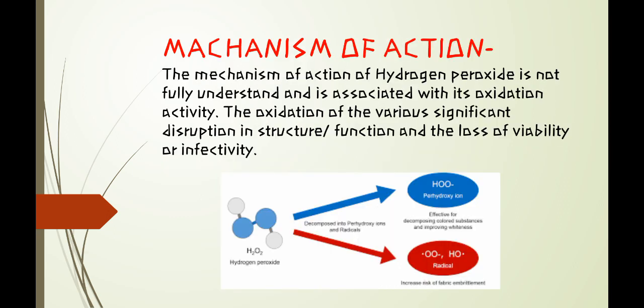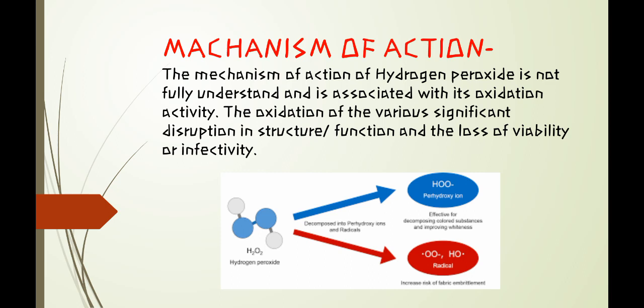Then we will see the mechanism of action. The mechanism of action of hydrogen peroxide is not fully understood, and it is associated with its oxidation activity. The oxidation causes significant disruption in structure and function, and the loss of viability and infectivity.